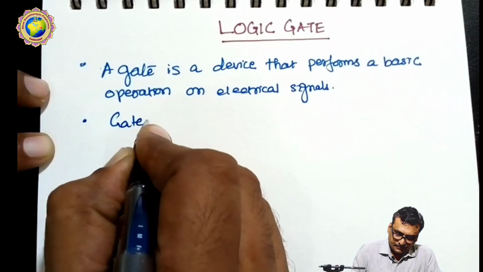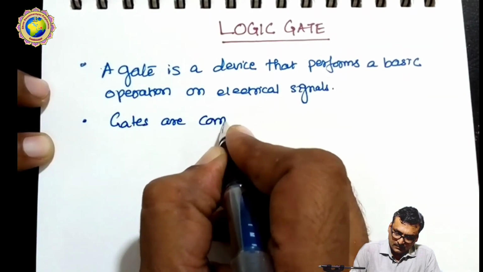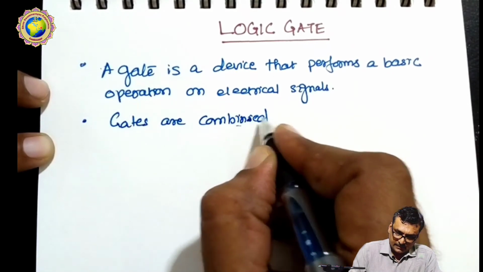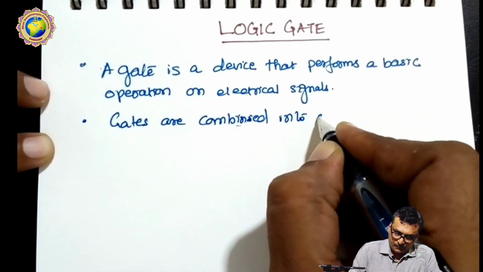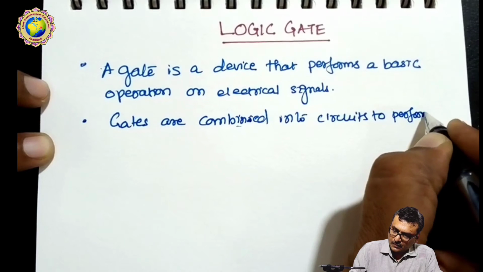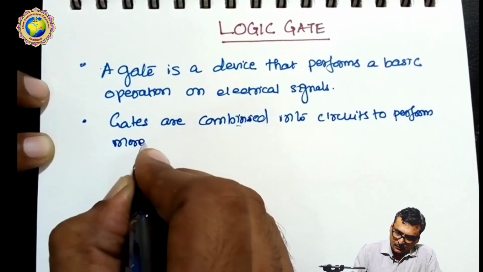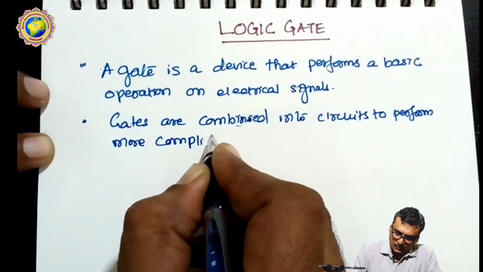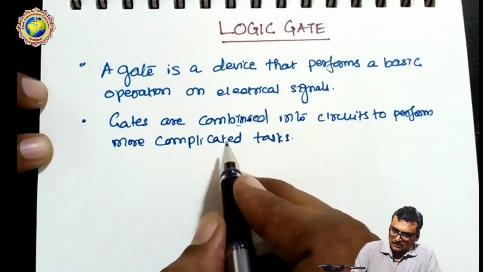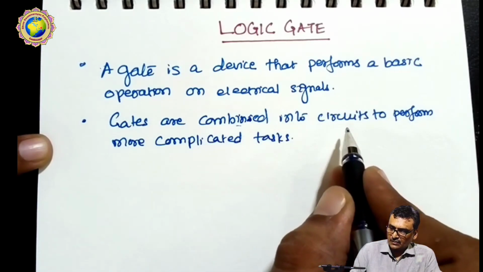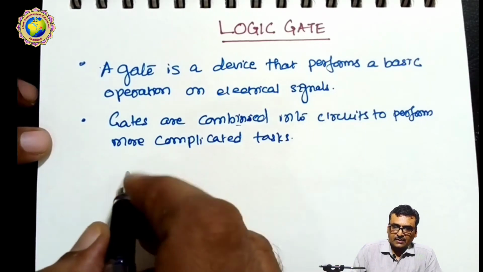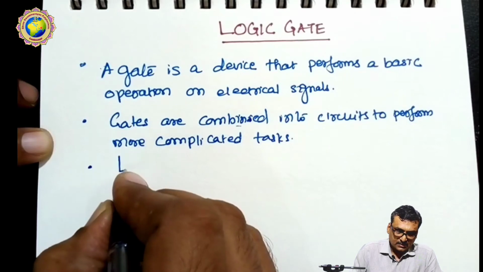So gates are combined into circuits to perform more complicated tasks. Okay, so gates will be used in combinations of circuits to perform more complicated tasks. So this will be used to solve complicated tasks.